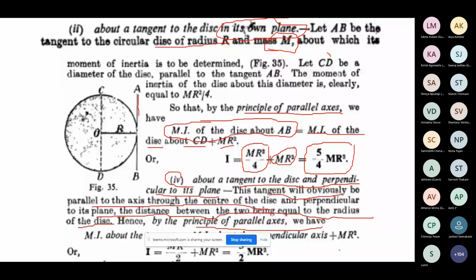I mean to say you have a disk and the axis passing through its center is perpendicular. But the tangent you have drawn is also perpendicular, so it is parallel to which quantity?